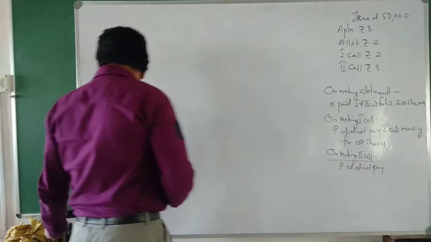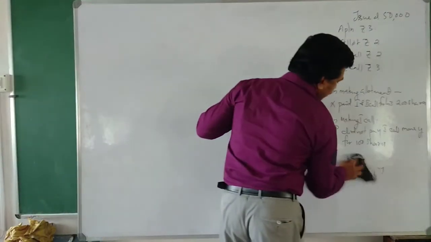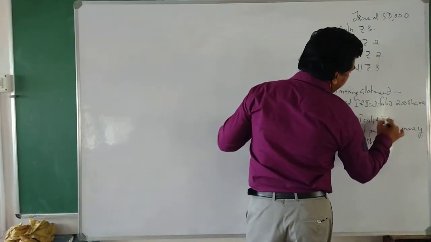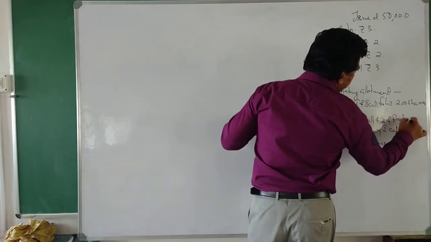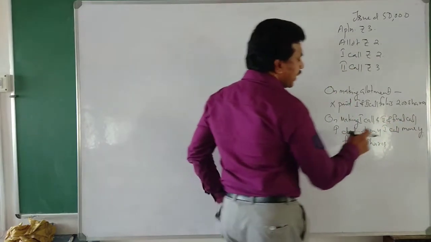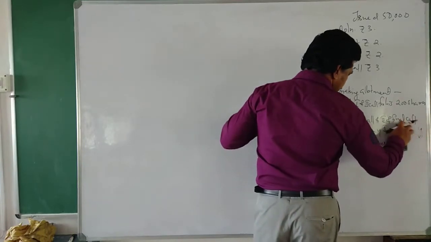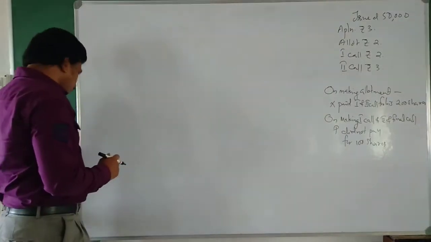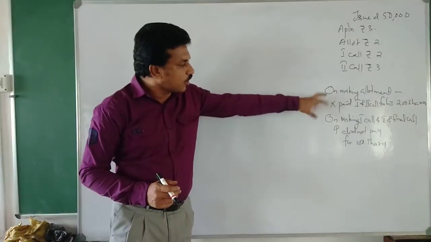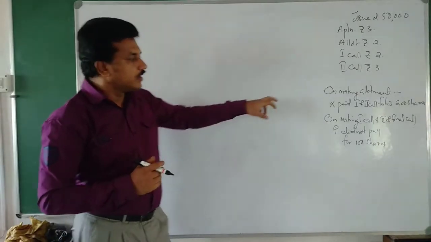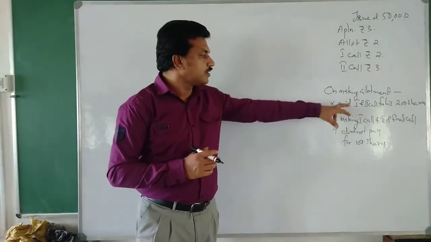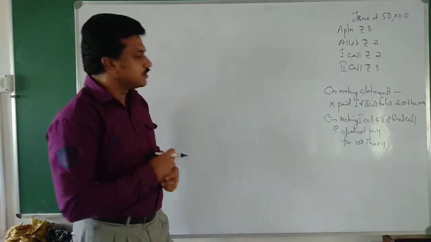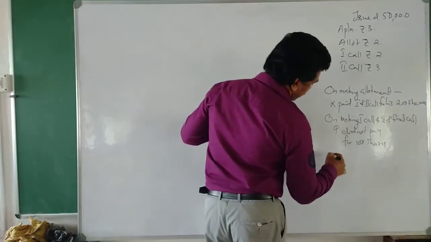Otherwise, we can write it together: on making first call and second and final call, he did not pay for 100 shares. And here calls in advance is there for 200 shares. If we want, we can add one more calls in advance.